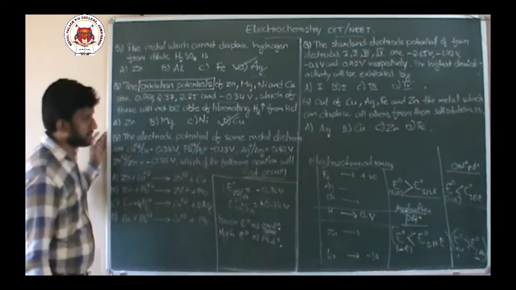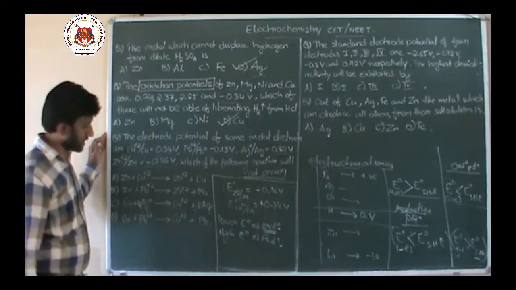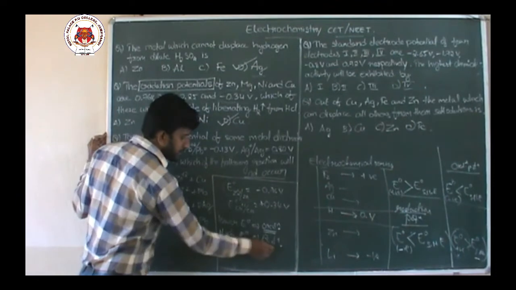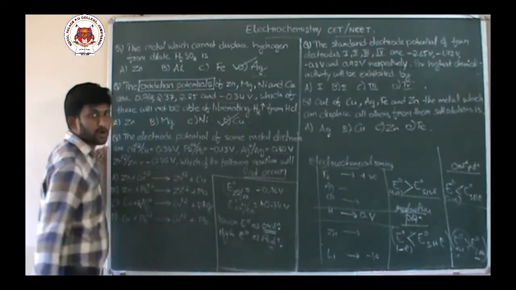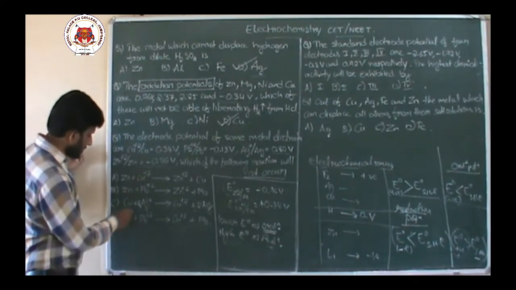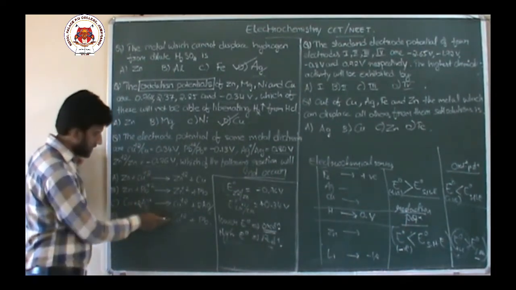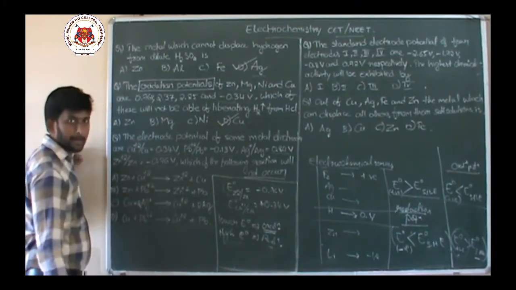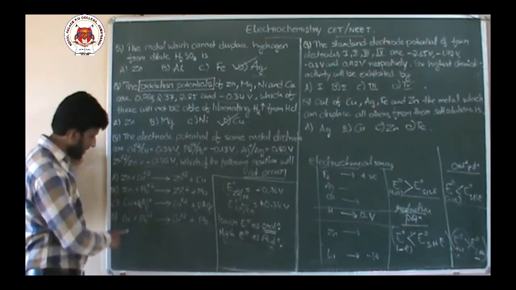Silver is the higher potential, so silver should undergo reduction. Copper, the lower potential, should undergo oxidation. Is it happening the same way? Copper undergoing oxidation, silver undergoing reduction. So it is also acceptable. This reaction occurs. Next reaction.